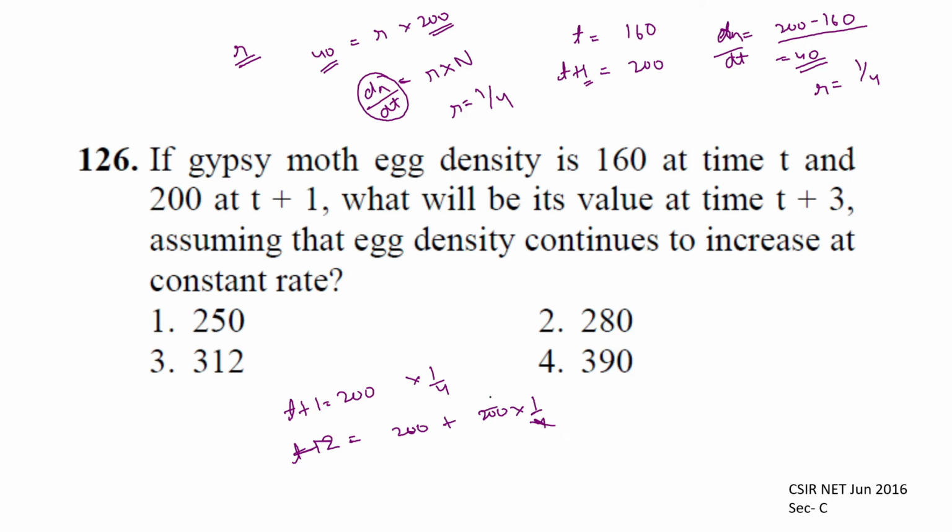So that is 50. So at t plus 2, the population was 250, and at t plus 3, the population will be 250 into 1/4 plus 250 as usual. So it will add up to the given population. So it will become 62.5, right? So it will become 312.5, which is nearly this one, right? So the answer is 312.